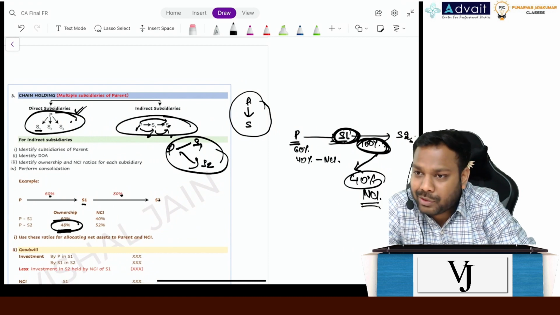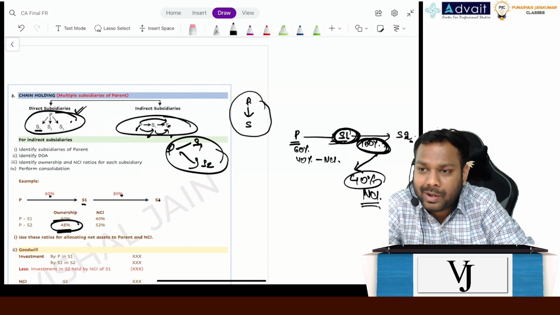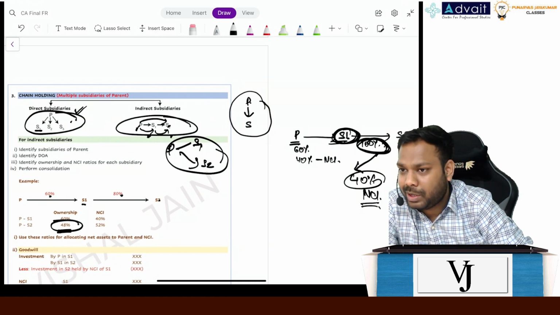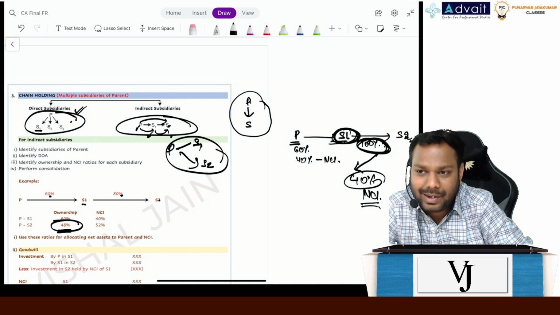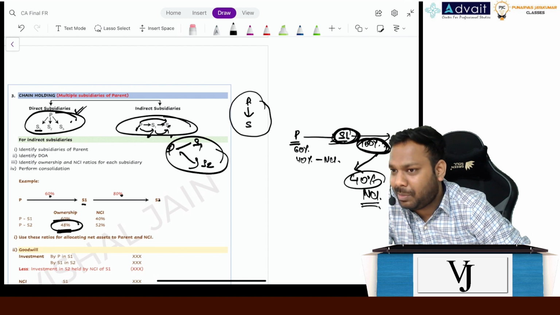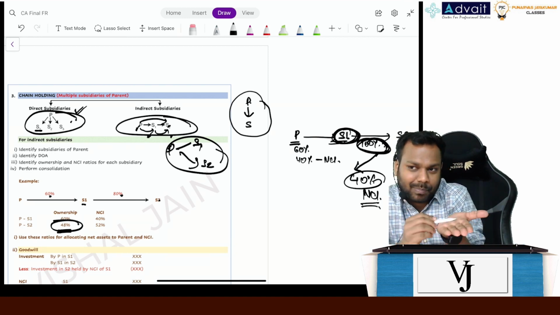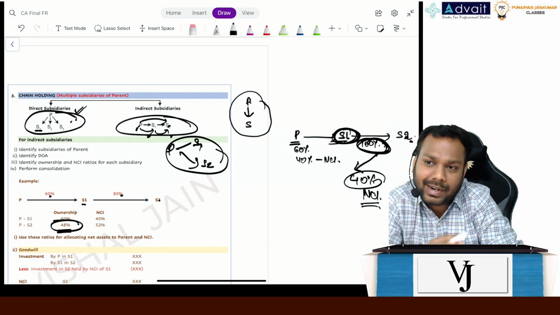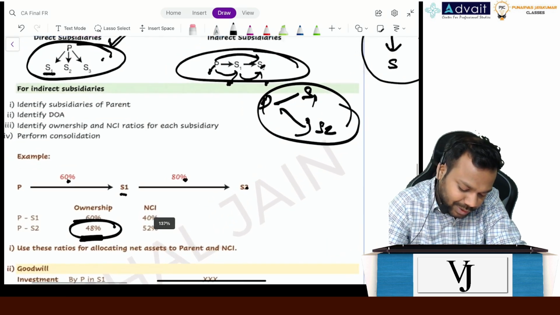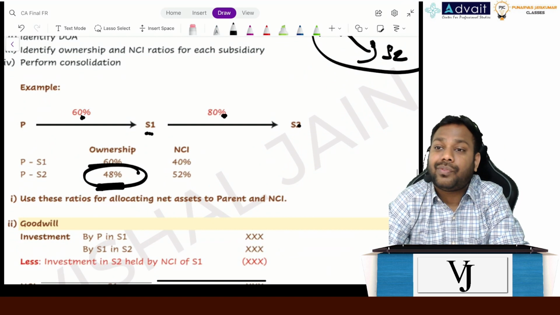P controls S1, right? So whatever P wants S1 to do, S1 will do. Now S1 controls S2, right? So whatever S1 wants S2 to do, it will get done. So definitely P can govern S1 to direct S2, right? So indirectly P controls S2 also, but the ownership is different here.